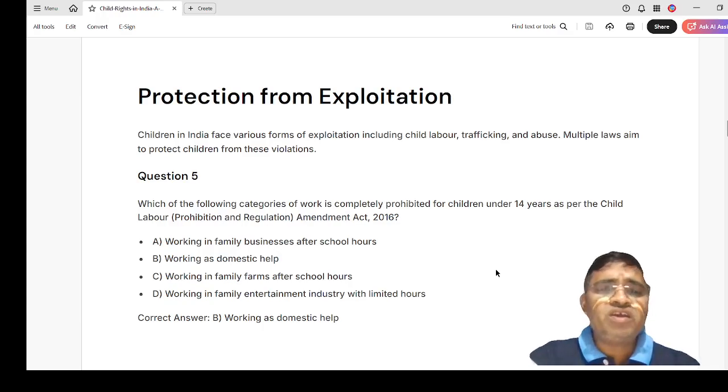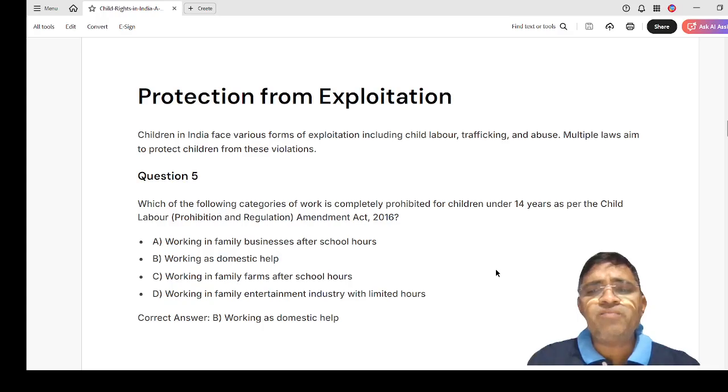Children face various forms of exploitation, including child labor, trafficking, and abuse. So, multiple laws aim to protect children from these violations.